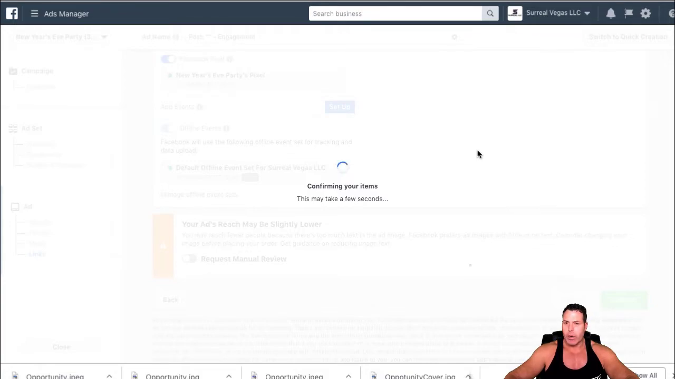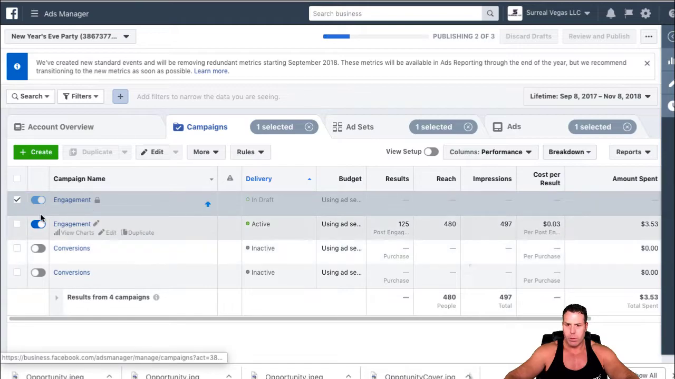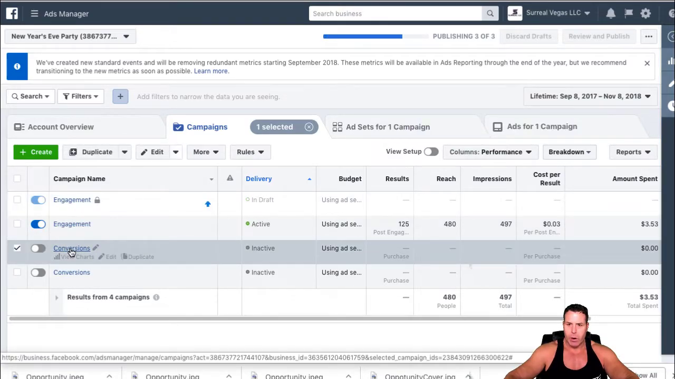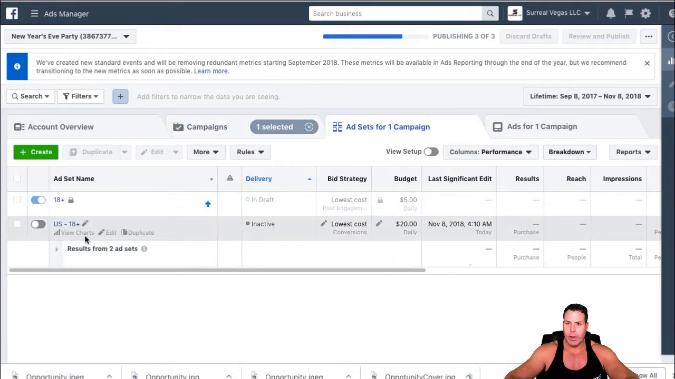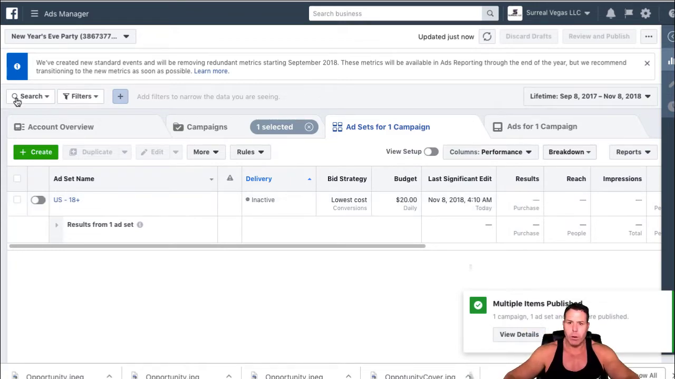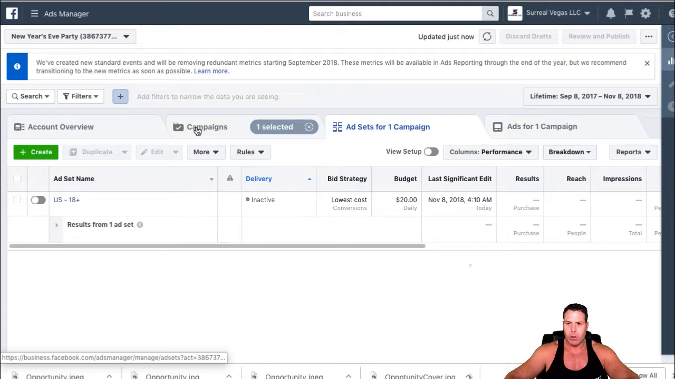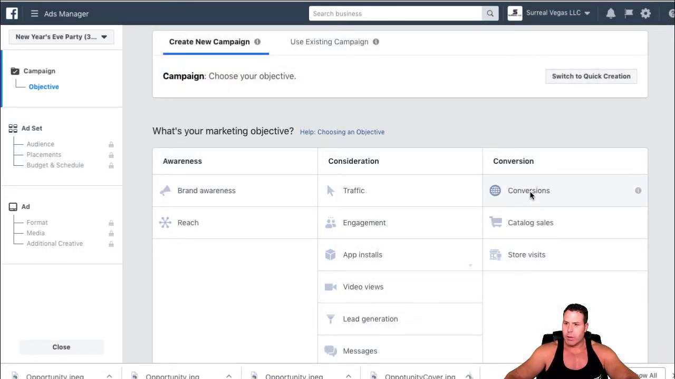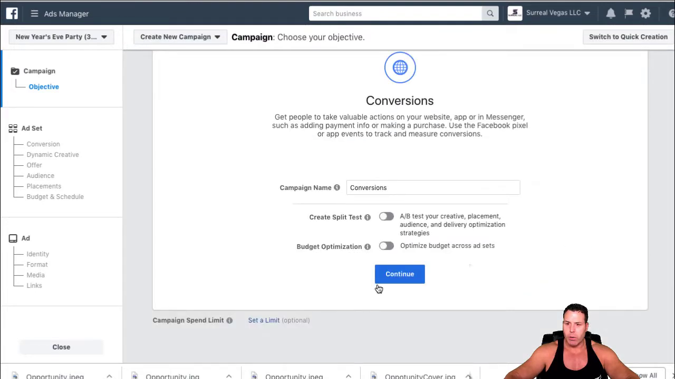So what we need to do to fix that is create another conversion campaign. I already created it here. Instead of doing engagement in the beginning, the page post engagement, you're going to do conversions. Just to make sure you guys understand what I'm doing here, this is the conversion. So now we're going into a conversion campaign.